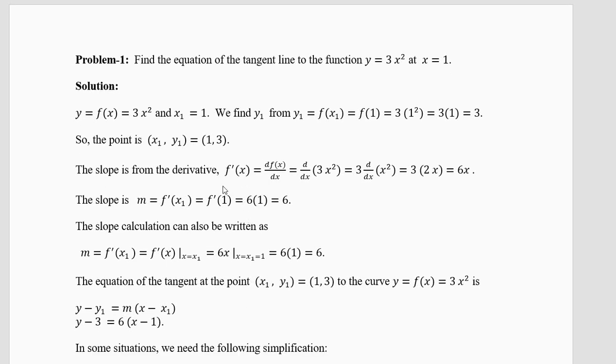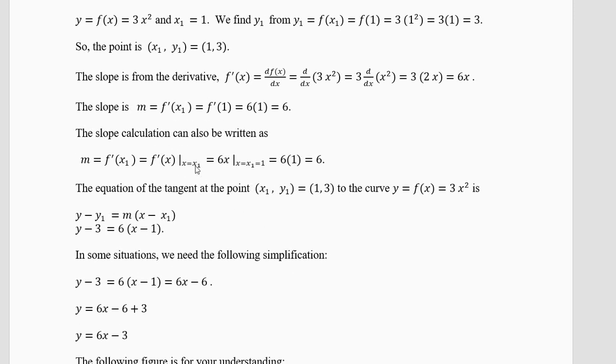Now the slope comes from the derivative. See, the geometric meaning of the derivative is slope. At that point, slope you can calculate at a particular point only. So the derivative of 3x square is 6x. 3 will come out, derivative of x square is 2x, 3 into 2, 6. So the derivative is 6x. Now you have to calculate at x equal to x1 equal to 1. So 6 into 1 is 6.